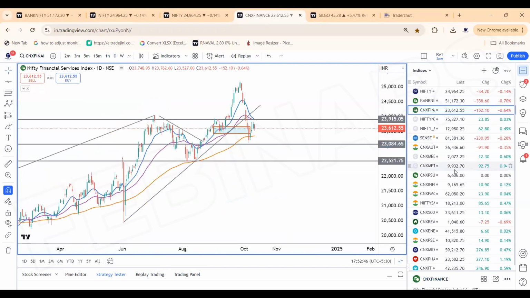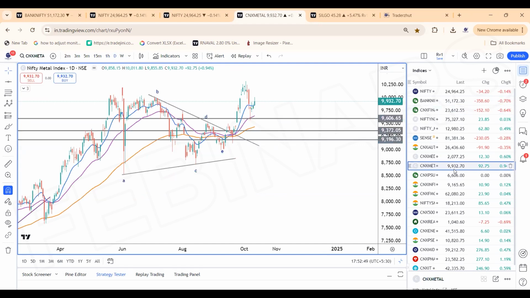And we are bullish on the metal index. Clearly, we are bullish on the metal index. Once the momentum crosses back above the cluster zone of 10,000, 10,040, the metal index is going to skyrocket. Metal prices are increasing. There is continuous news from China on the revival of the property market. The government is selling bonds. So a lot of things are changing. Property sector, banking, financial for China, which is positive for the metals. So metals would trigger buying on a stronger note, and momentum can be gained.